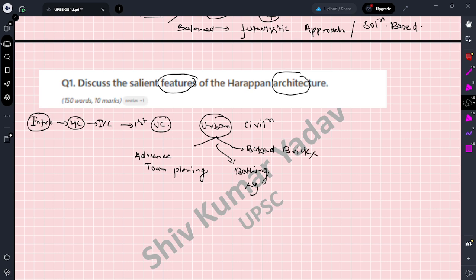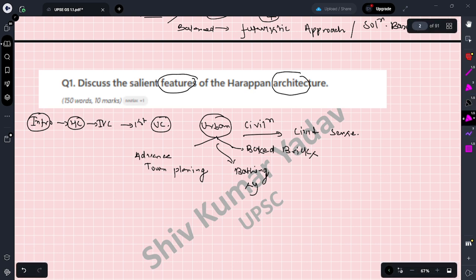Okay, so this is an introductory part, and maybe you may write that they have a civic sense, which is what we are currently missing in Indian civic sense. Whenever the examiner who is going to check your copy has a look, he sees that you have written all these points to introduce the topic. So the first impression builds a concept in his mind that you know about the content.